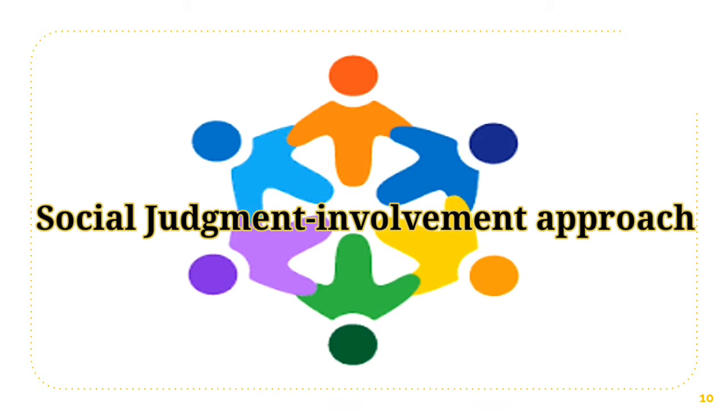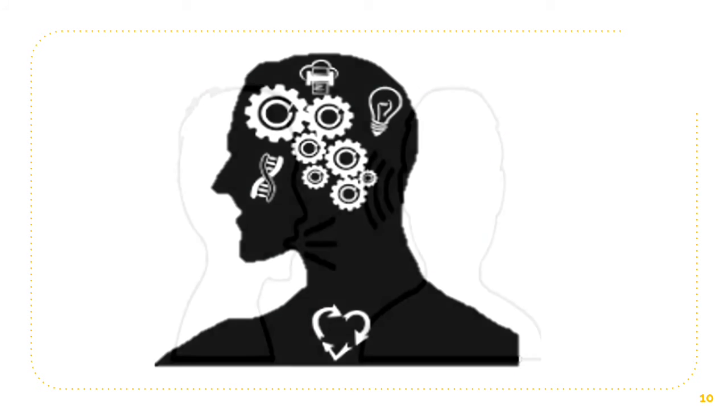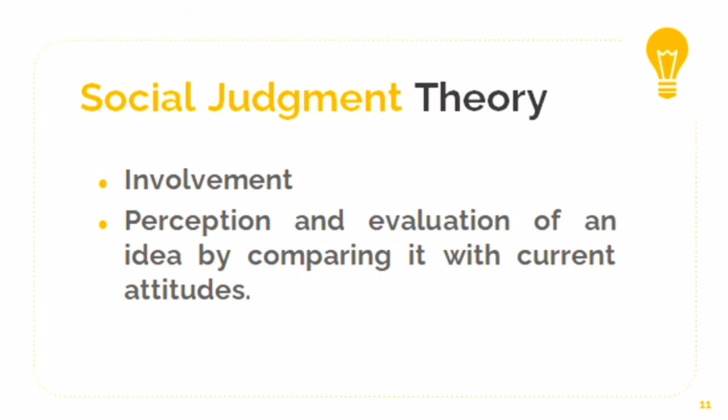Muzafer Sherif called his analysis of attitude the social judgment involvement approach, but most scholars refer to it simply as social judgment theory. We hear a message and immediately judge where it should be placed on our attitude scale in our minds. This subconscious sorting of ideas occurs at the instant of perception. We weigh every new idea by comparing it with our own point of view.